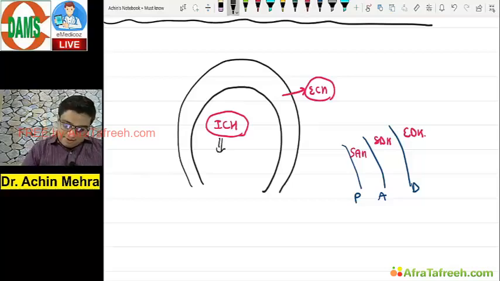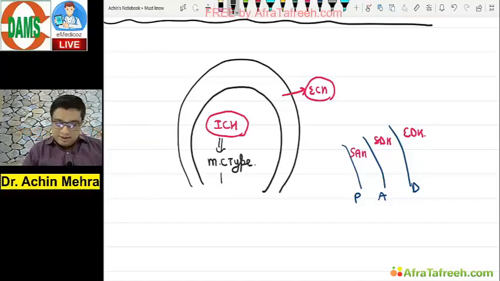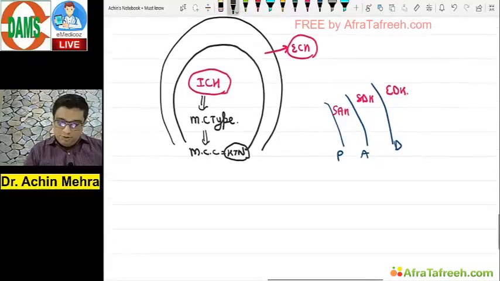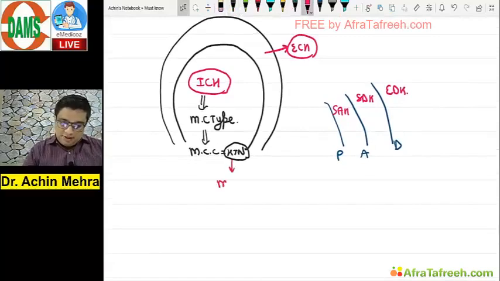Remember this, the most common type of the hemorrhagic stroke is ICH. The most common cause is hypertension, right? I hope you know. And the most common site of the hypertensive bleed is your putamen, the basal ganglia.